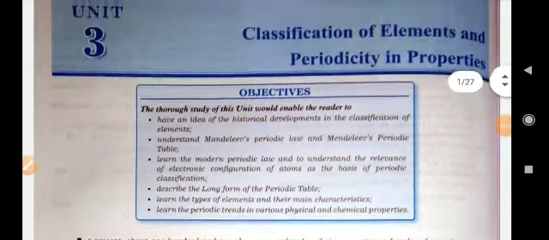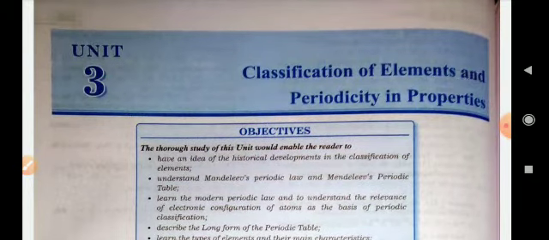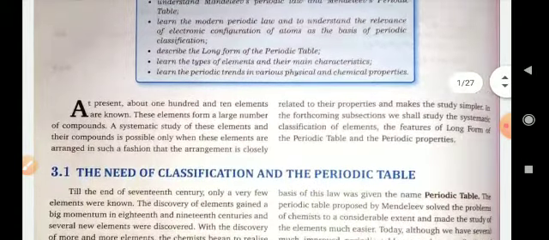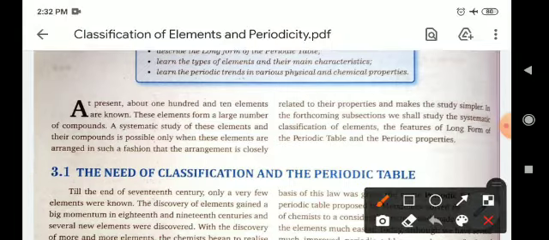In this class, we will discuss the chapter Classification of Elements and Periodicity in Properties. So, what is the classification of elements? As we know, in the present time 110 elements are known. To make the study easy, we classify these elements in a systematic way, which is basically known as the periodic table. At present about 110 elements are known, and these elements form a large number of compounds.